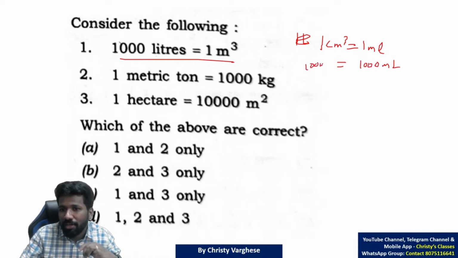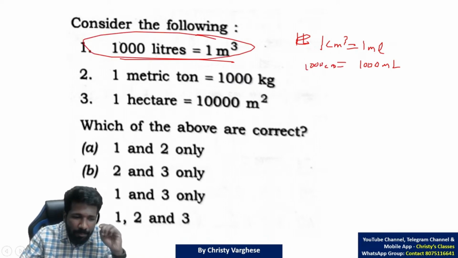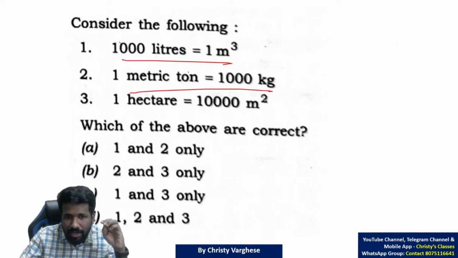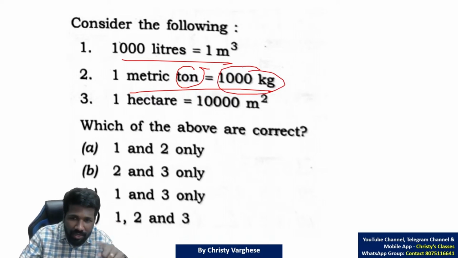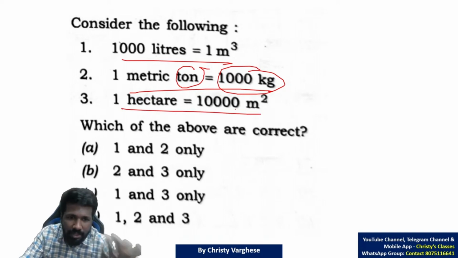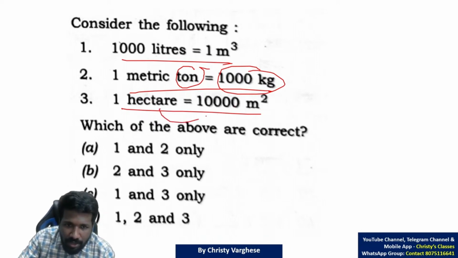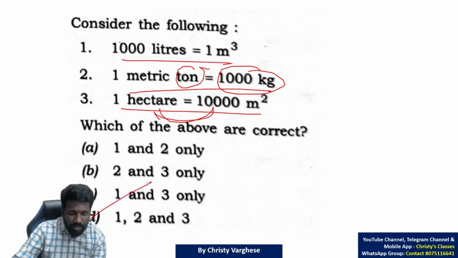That is 1000 centimeter cube. That way you can convert it and find it. Otherwise you have to know this by heart. So these three statements are totally correct because 1 ton is 1000 kg. Ton and quintal, right? 1 quintal is 100 kg, 1 ton is 1000 kg. And 1 hectare is 10,000 meter square. That is also correct. Hectare is one system, and metric system is meter square, centimeter square, etc. To convert those two systems, these are the two ratios. So all these conversions are correct. So option D is the answer.